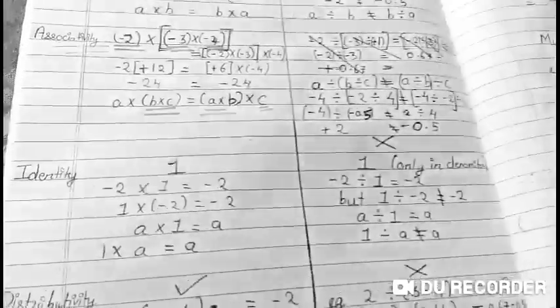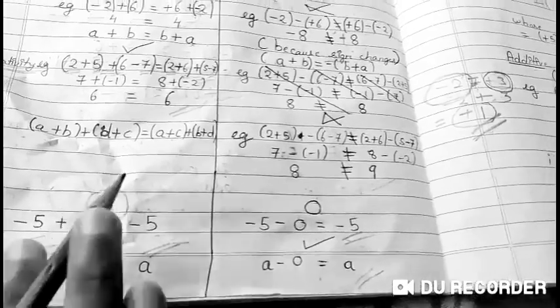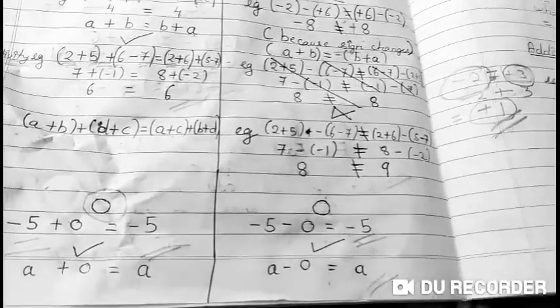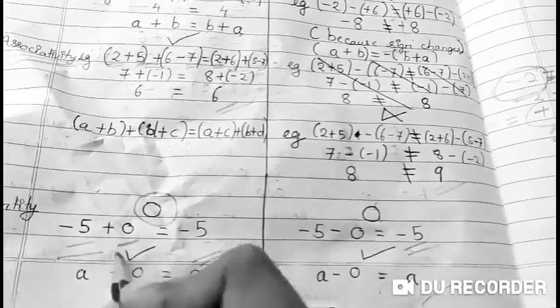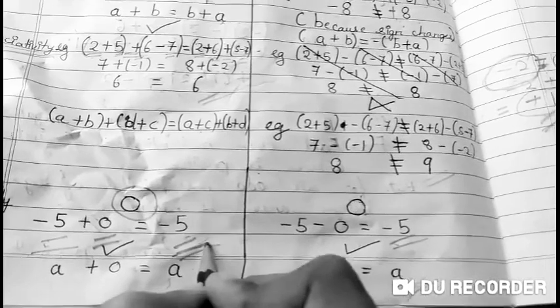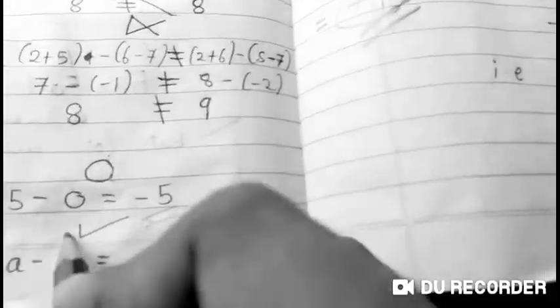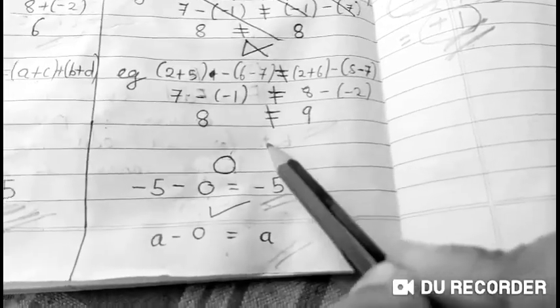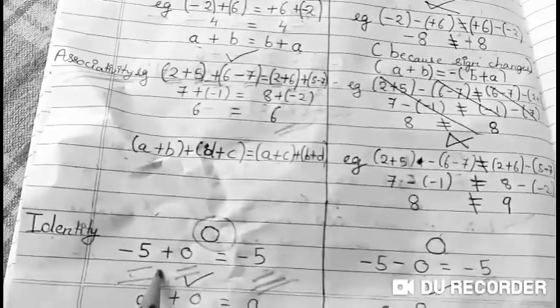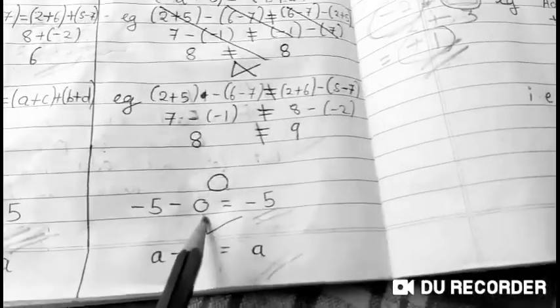Identity. Now, identity for addition and subtraction. For addition and subtraction, the identity was 0. What is identity? I told you at that time, identity is when you add something to a number, the answer remains the same, and when you subtract something from that number, the answer remains the same. Like 0 was the identity in addition and subtraction. You added 0, the answer remained the same. You subtracted 0, the answer remained the same.